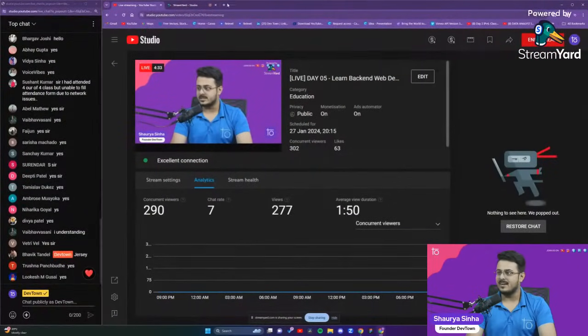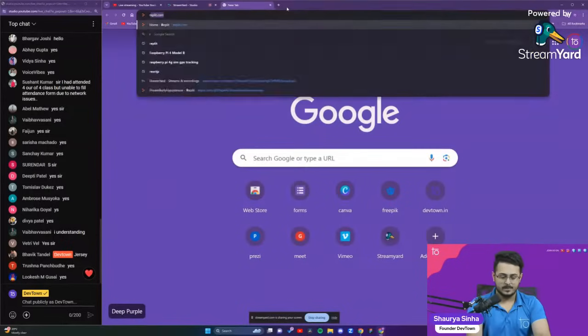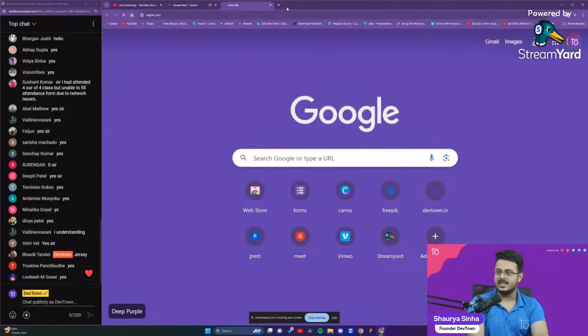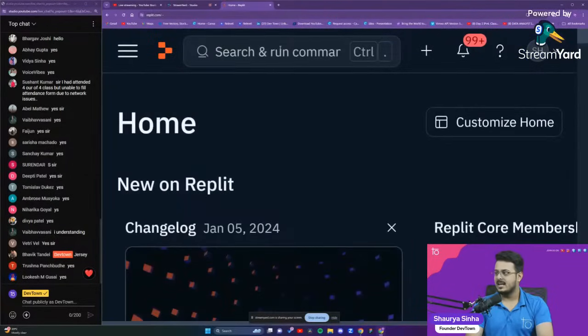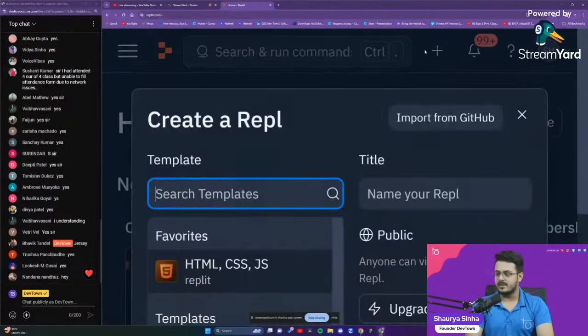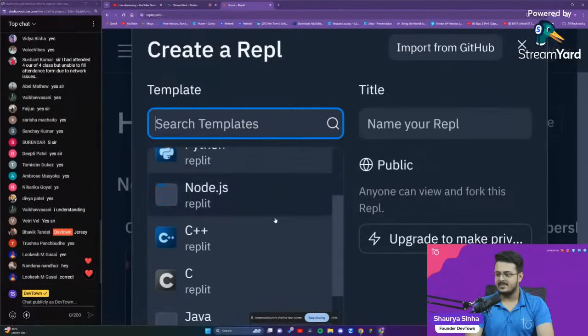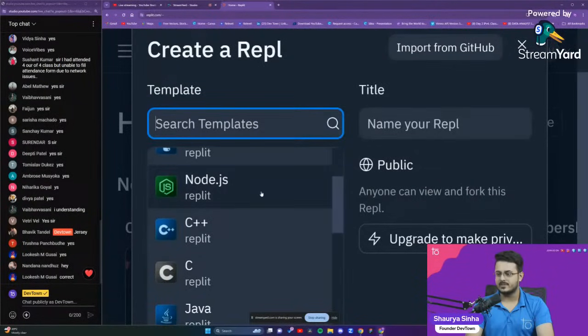Okay, so now that I've done this, we'll go to Replit itself. We were using Replit, right? So I'll open up Replit once again. We'll create a new REPL. Why use the old one? Let's create a new REPL right over here. We'll click on plus, and we'll select the template of Node.js from here. Again, because Express.js is built on top of Node.js, we need the environment.